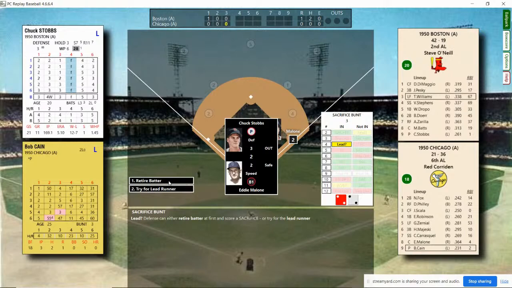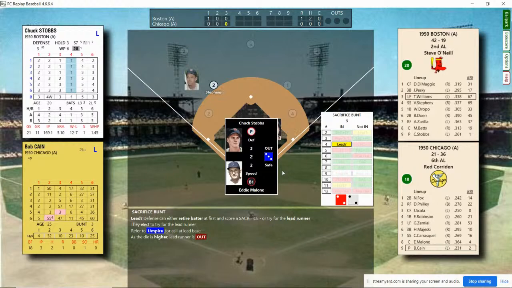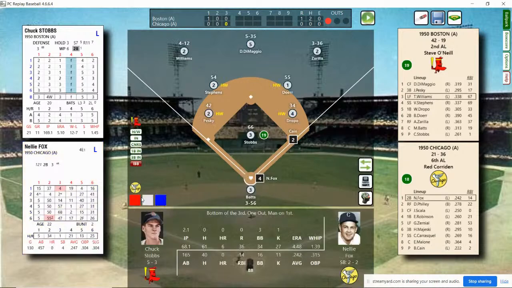Speed at first. It doesn't seem to be. Let's try for the lead runner. And we get him. Kane attempts a sacrifice, but it didn't work. 1 out, man on first. They get the lead runner.